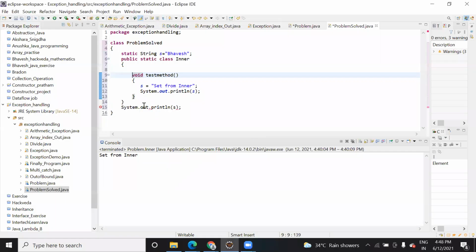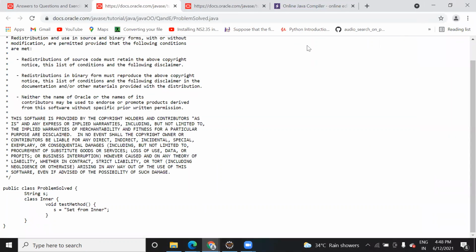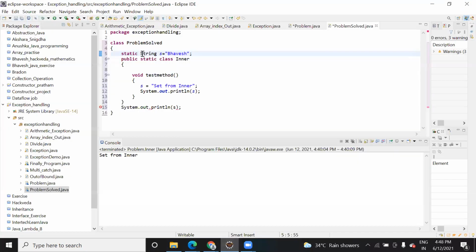No, no. Yeah. So at that time, what we have done is we have just added a string variable s. Okay, you can see it here. So remove static now in front of string. Static in front of that class also.